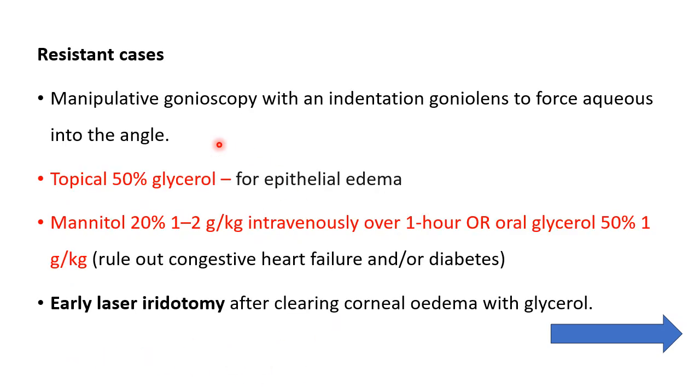If that doesn't work, what do you do? You can do a manipulative gonioscopy with an indentation gonio lens. It applies pressure to the central cornea, thereby forcing the aqueous into the angle and out of the eye. Topical 50% glycerol can be given for epithelial edema. Okay, you will find corneal bullae in an acute attack. 20% mannitol 1 gram per kg IV over 1 hour, or oral glycerol 50% 1 gram per kg. But before this, you have to rule out congestive heart failure and diabetes.